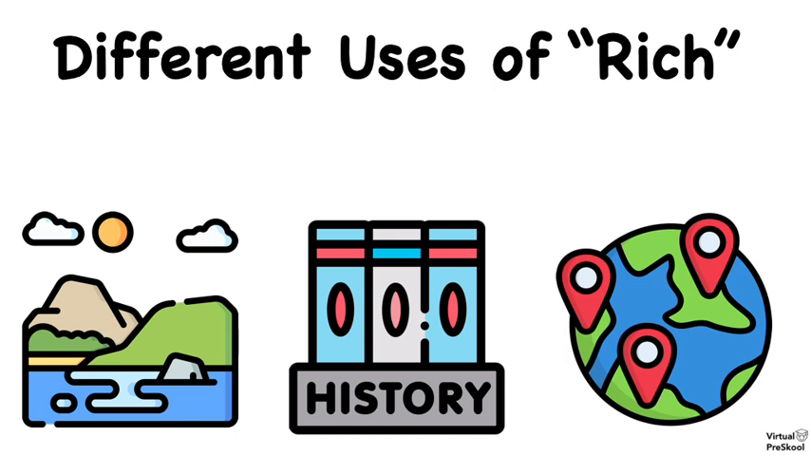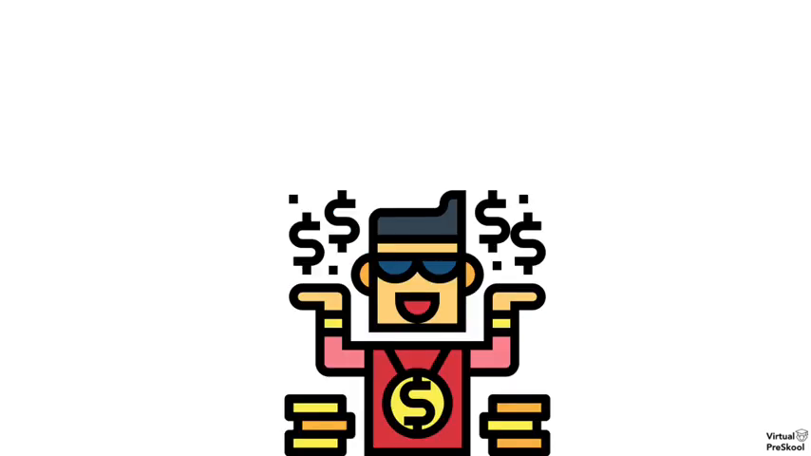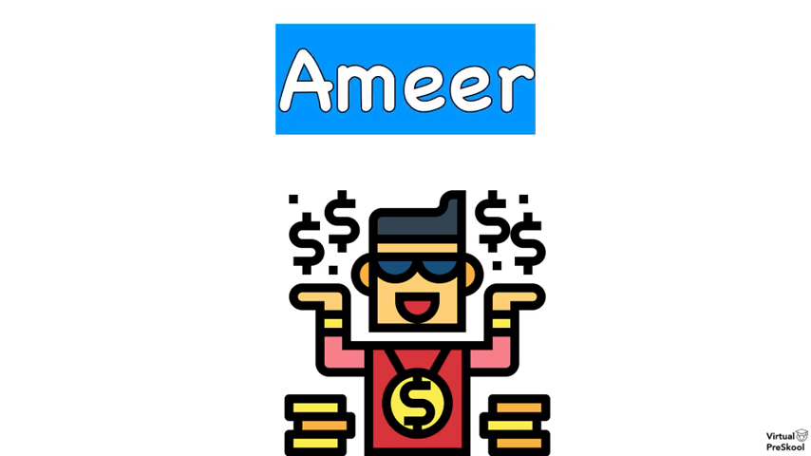I want to talk about the word rich in a little more detail. There are different ways to use the word rich. For example, we could say the coast is rich in natural resources, or that civilization has a rich history, or the United States is a rich country. And lastly, we could say that person is rich. The word amir that we are practicing today refers to a person or people that are rich. We would not use the word amir for the other examples that we just showed on the previous page.